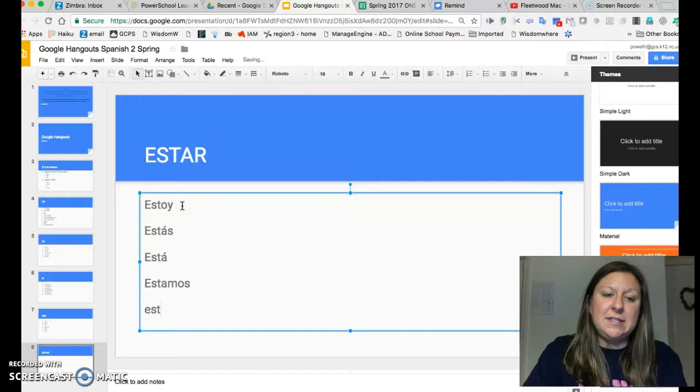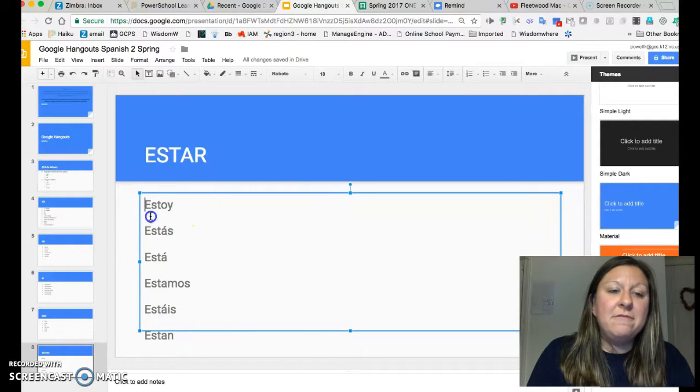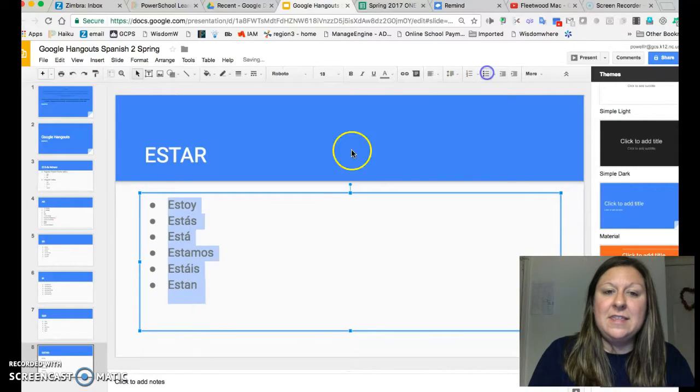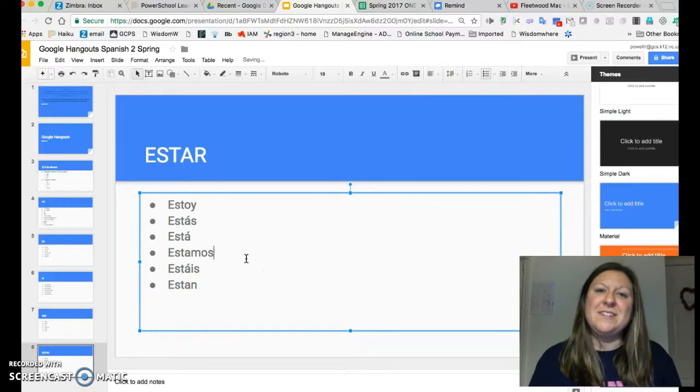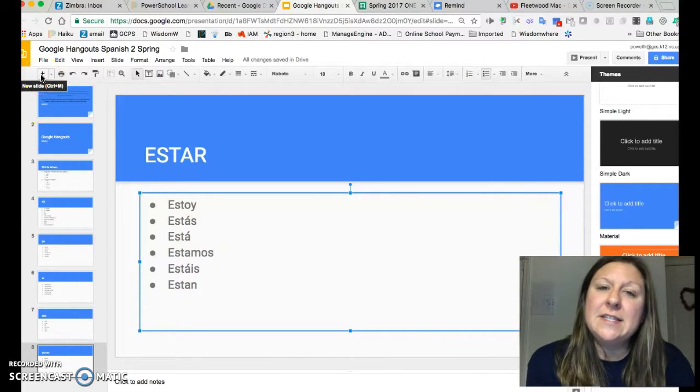Estamos, estáis, y están. Okay. So you can see here our verb estar and these endings. Now keep in mind those differences between ser and estar, because there have been a few assignments coming up along with those.